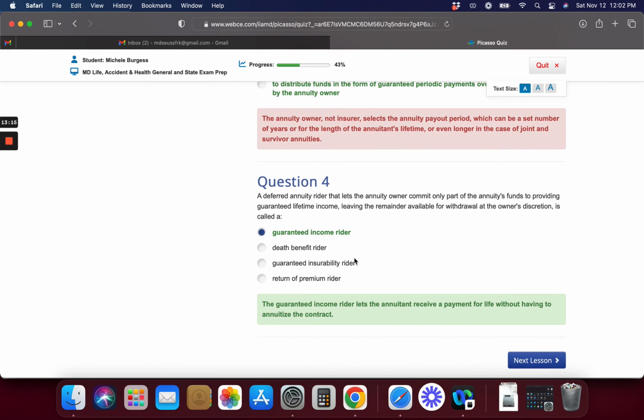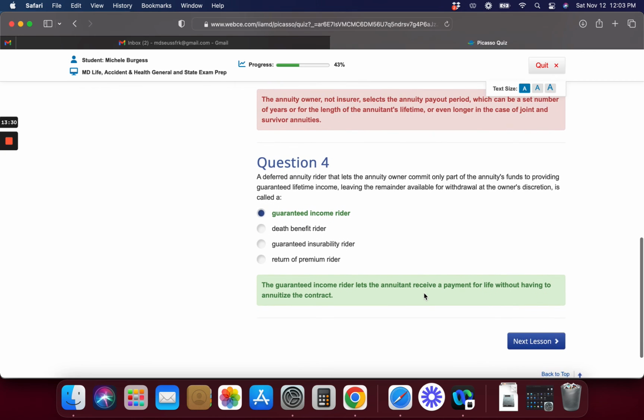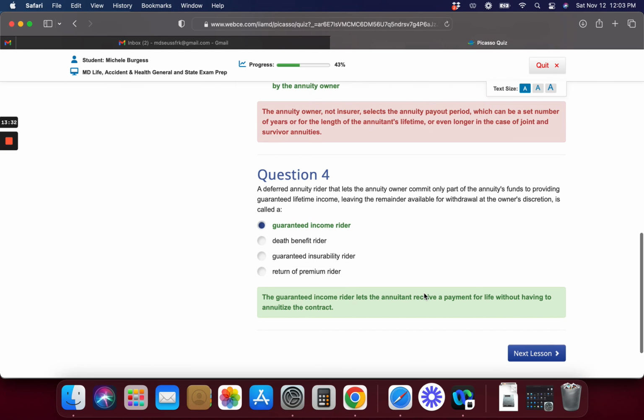And finally, number 4, which I actually got correct, is the guaranteed income rider. It's a deferred annuity rider that lets the annuity owner commit only part of the annuity funds. The guaranteed income rider lets the annuitant receive a payment for life without having to annuitize the contract.